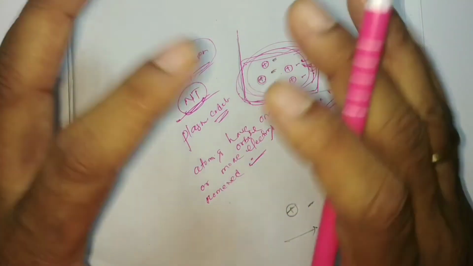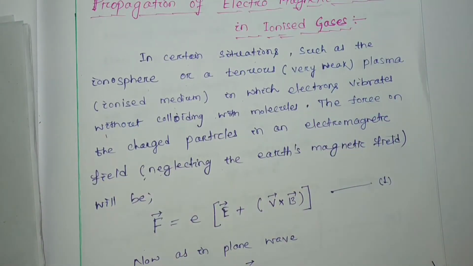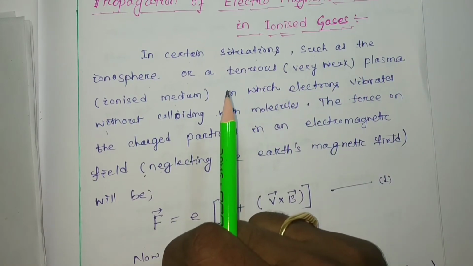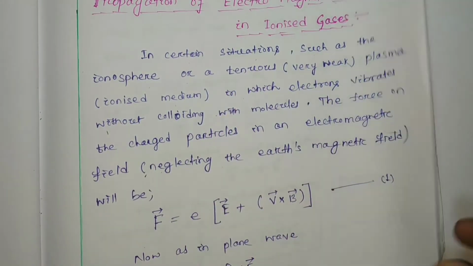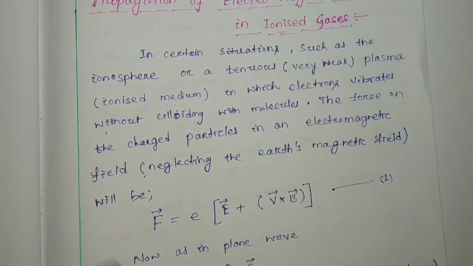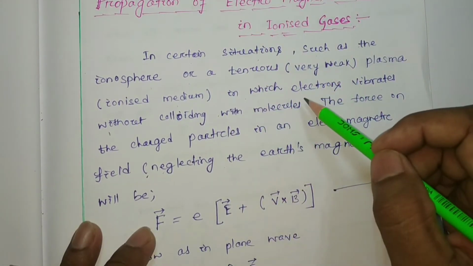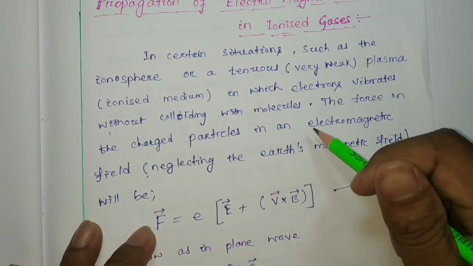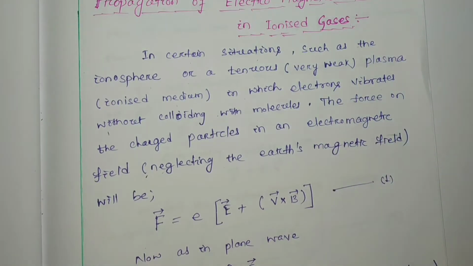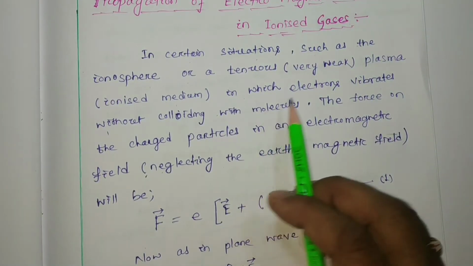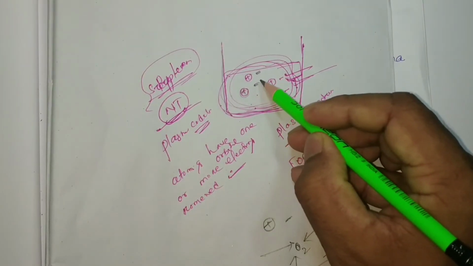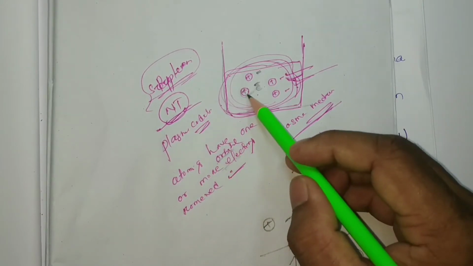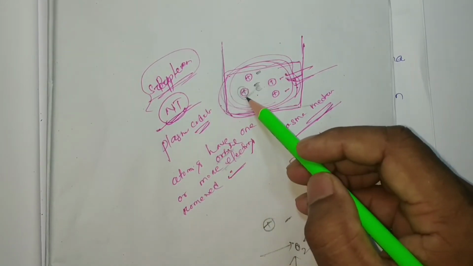The earth's atmosphere is a very thin plasma medium, but the ionosphere is a dense plasma medium. In a future class we will discuss what behavior we find when the electromagnetic wave penetrates the ionosphere. Here the negative charges are the electrons ejected from the orbitals of the atoms, hence these atoms become positive.